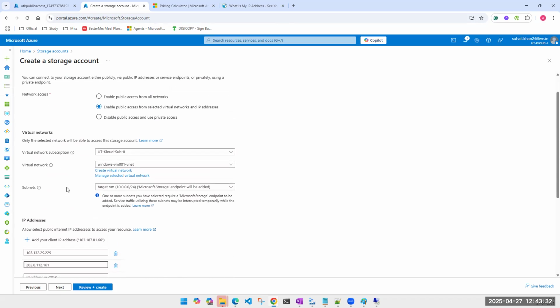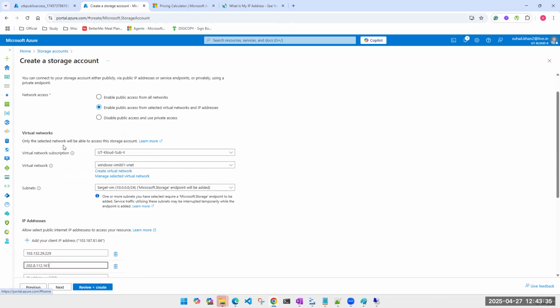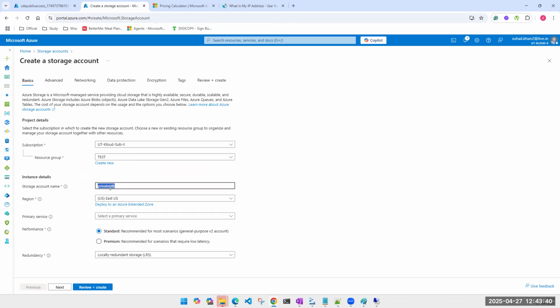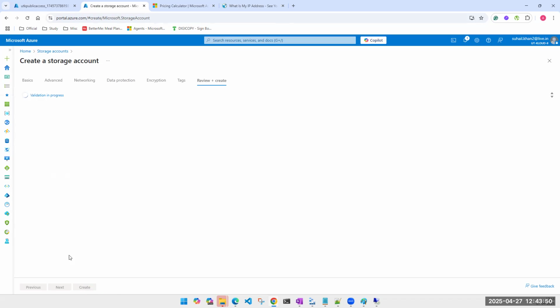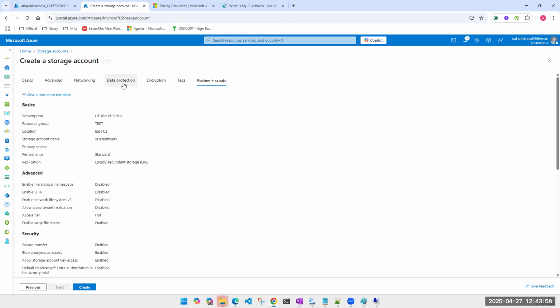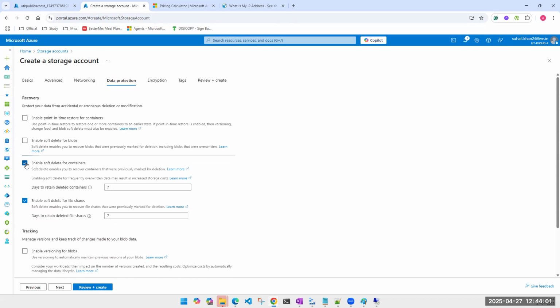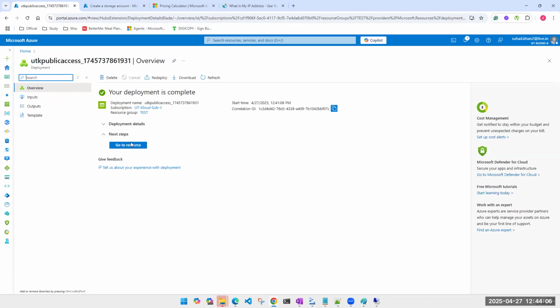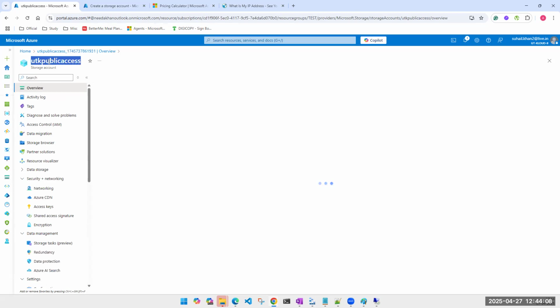So let me change the name. Public access from selected network is the name now, so I'll call this selected network. This is not a private endpoint actually. This is the selected network storage account. Okay, let's create it. Again, I'm not keeping any checks because it should be easier for me to delete. The public access account is ready.